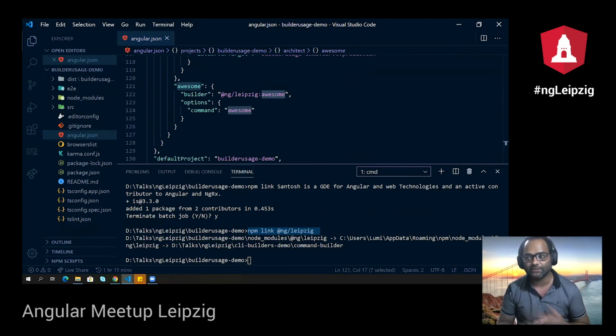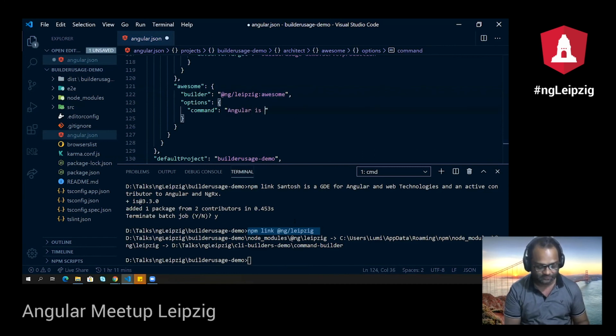I'm calling that, okay, this new command which I have created will be called awesome. And then the builder name is, of course, my package name, colon, my command name. So I'm saying my command name is again awesome, and in command, I can pass anything else. Let's say I'll say Angular is awesome, right? Which it is, right? So Angular is awesome.